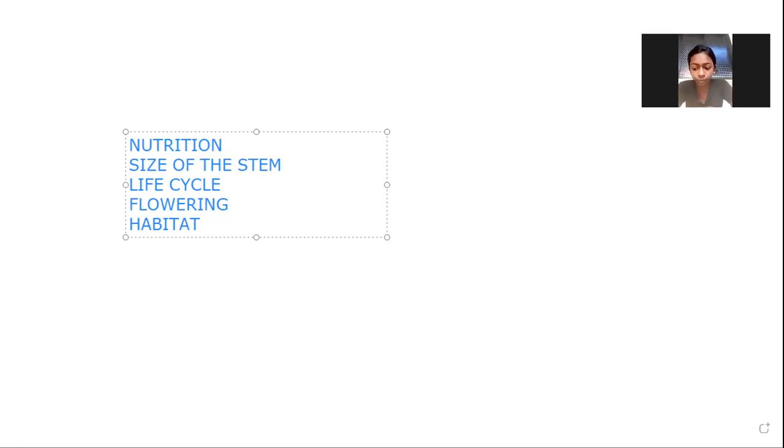One more thing. One botanist, his name is Carl Linnaeus. He first did the classification of plants. I will type his name here.